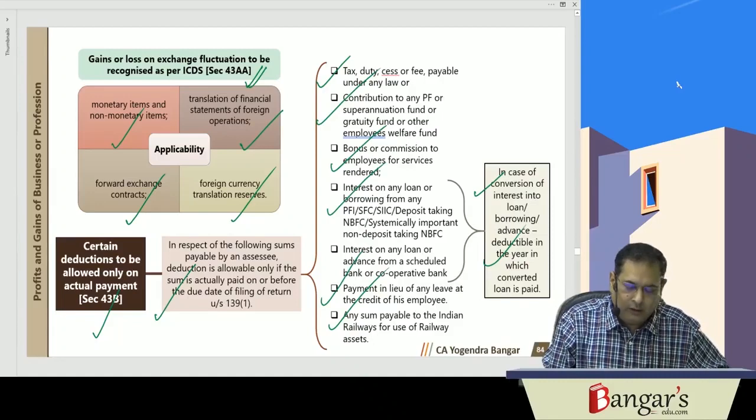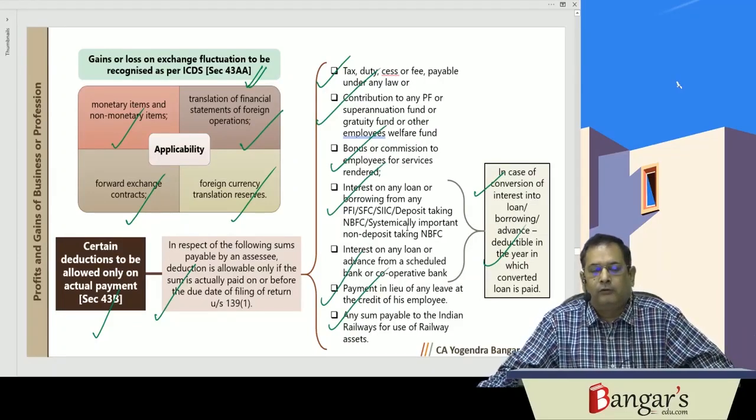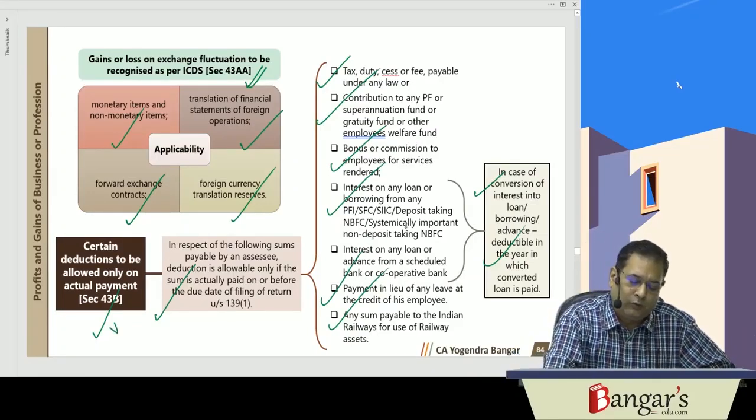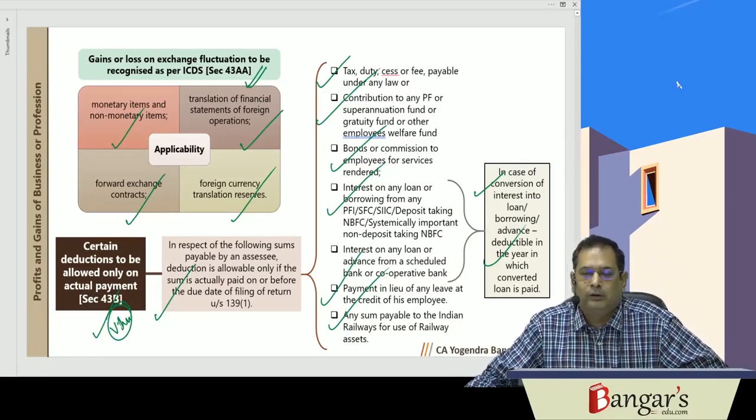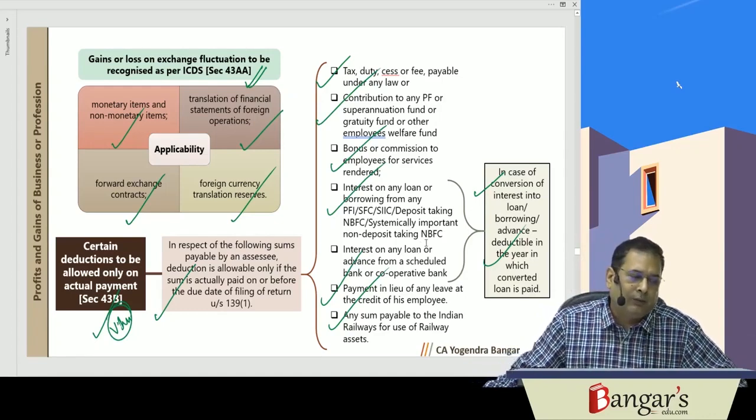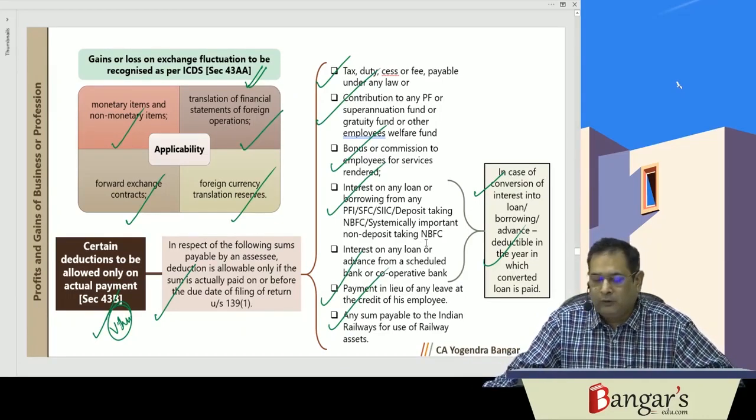So this is about section 43B. This is a very important section from the examination point of view. Here payment must be made on or before the due date of furnishing the return of income. You remember these expenditures. If payment is made afterwards, then that amount will not be